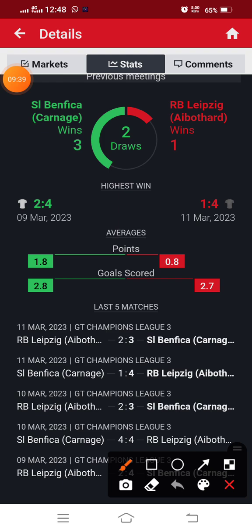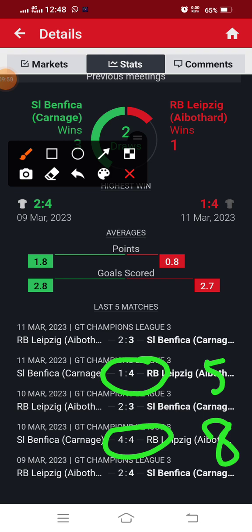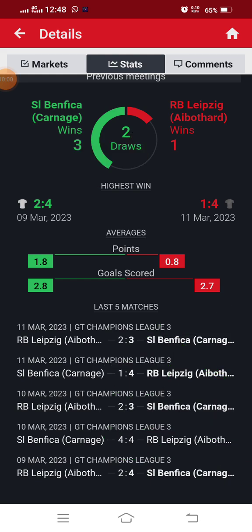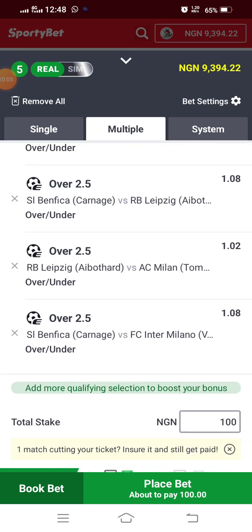Remember, we're looking at Benfica. So we have Benfica here. We have that there. So we have 8, and then we have 5. There's a decline there, but they won their last match quite pretty well. So there's every possibility that this will also scale through, especially for the fact that the odd is very low. So we'll go to the next one.